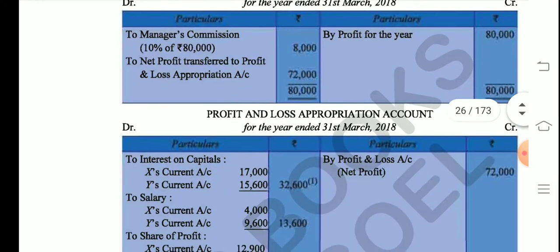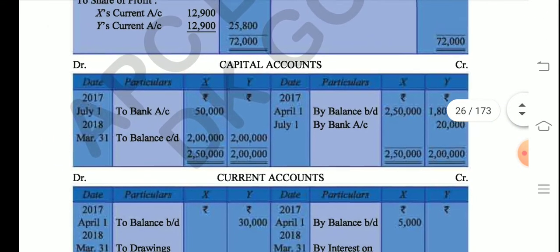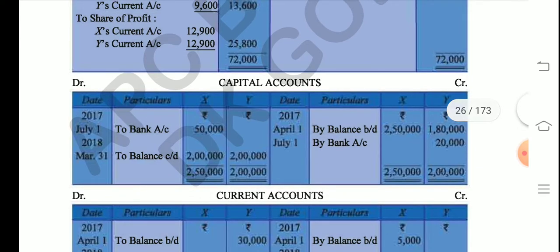Students, this point is very, very important here. Whatever is deposited will be written on the credit side, and whatever is withdrawn will be written on the debit side. You already know this, right? So Y will deposit 20,000 to make it 2 lakh, and X will withdraw 50,000 to make it 2 lakh. So this is how it is done. Here the two balance CD is fixed, 2 lakh and 2 lakh. This is how the capital accounts are drawn.